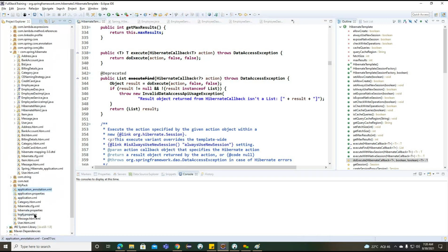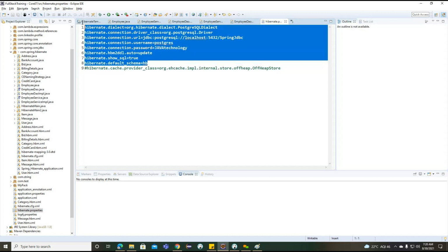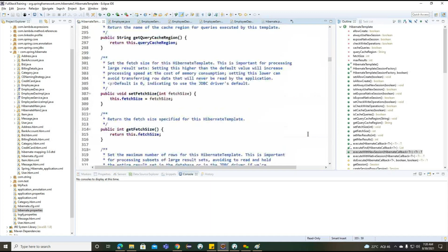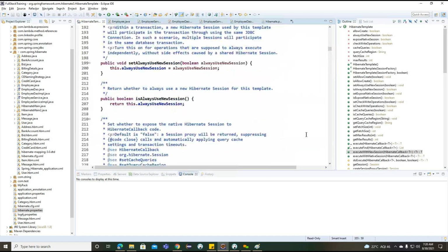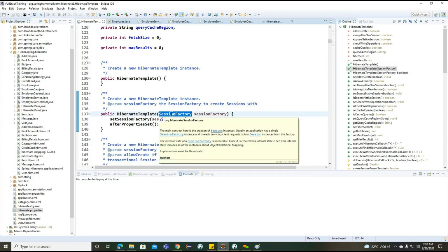application.properties and Hibernate.properties here. Now observe here, Postgres servers, these are only database information. These are only database information here. So there is no session factory related information. But if you see inside this particular Hibernate template internally, which is expecting session factory,